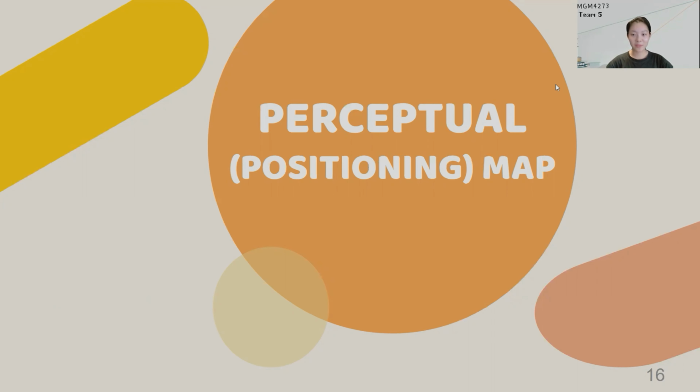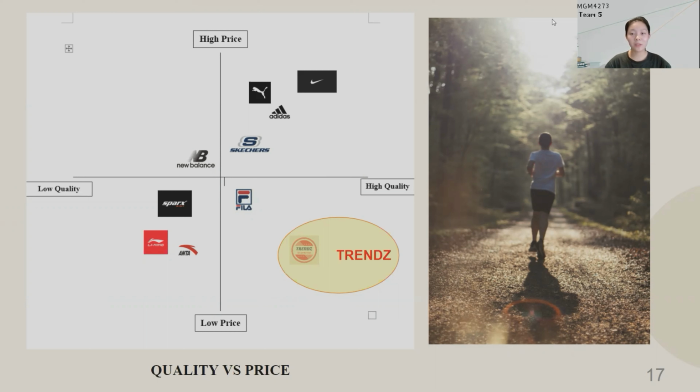Now I'll continue with the position map. My name is Dongwan E, member number 201378. Next slide, please. First, let's look at the map, which is quality versus price.